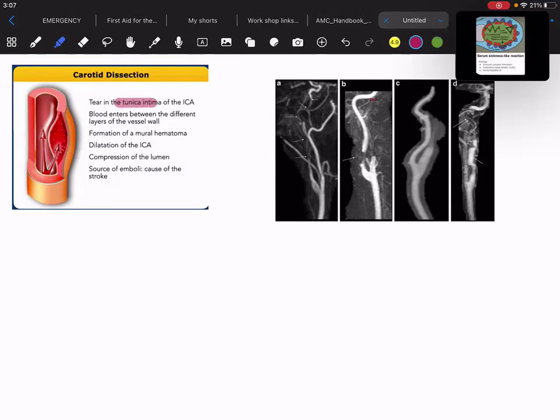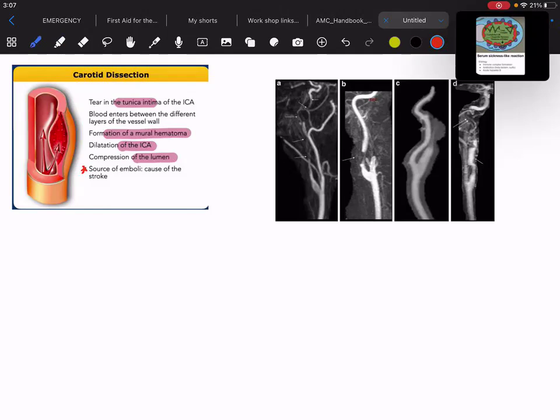It is just like your aortic dissection, right? When there was a tear in the tunica intima and the blood was entering into the layers of the vessel wall, mostly the tunica media. It is just the same in carotid artery dissection. Eventually, there is formation of mural hematoma and dilation of the internal carotid artery, and eventually compression of the lumen, and mostly emboli are the source causing the stroke in carotid dissection.